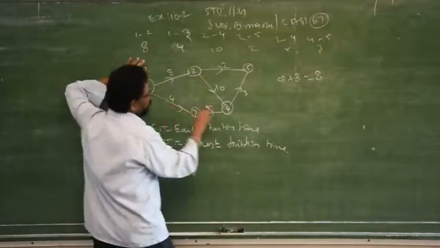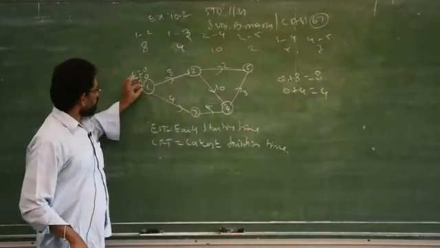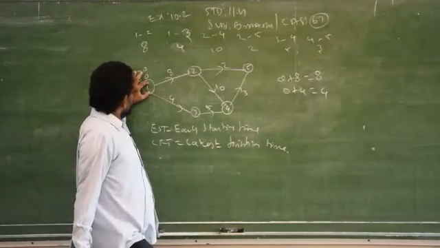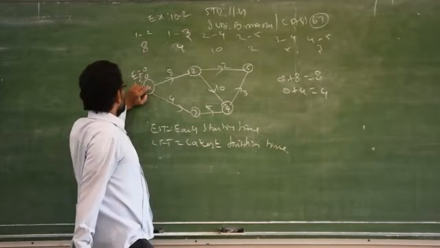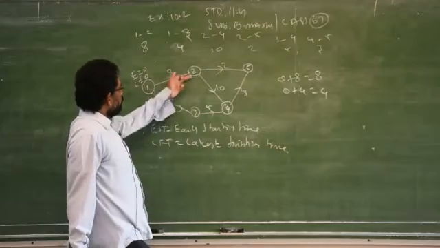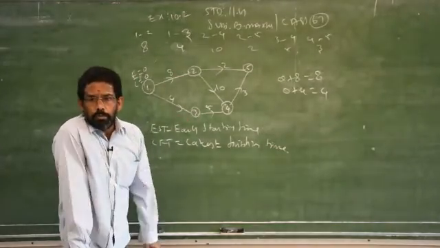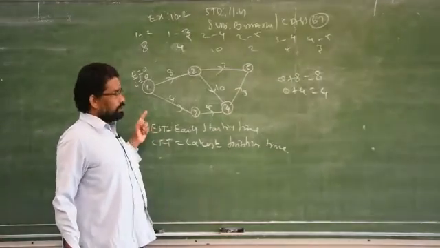Again 0 plus 4, 4. Because after completing activity 1, we have 2 activities starting from 1, that is 2 and 3. Out of these, I have to select which one is suitable for earliest time. How do you select? That's what I am doing in the calculations now.